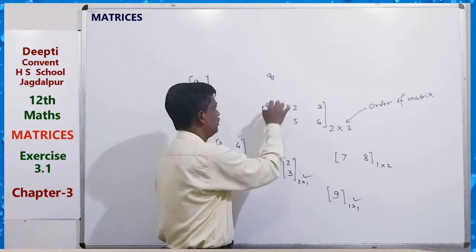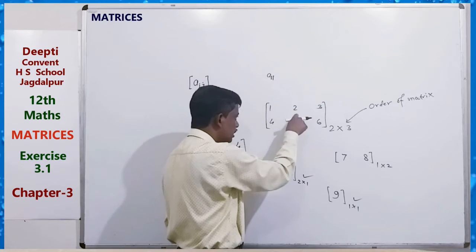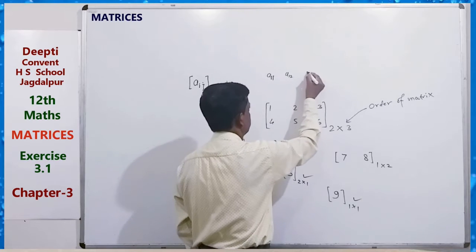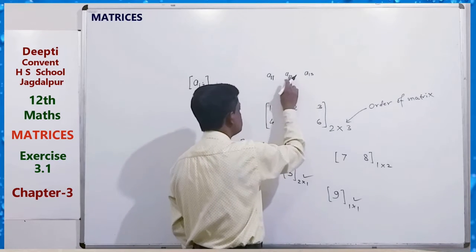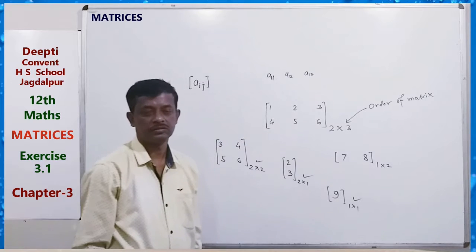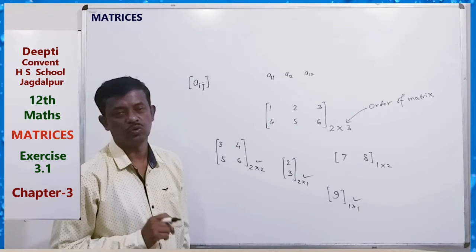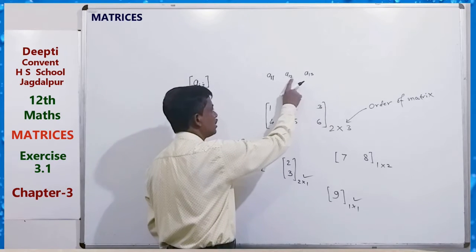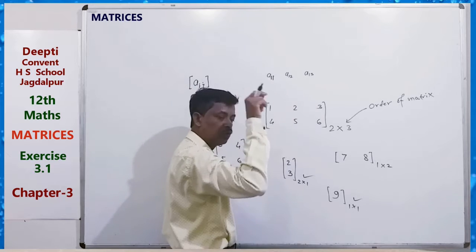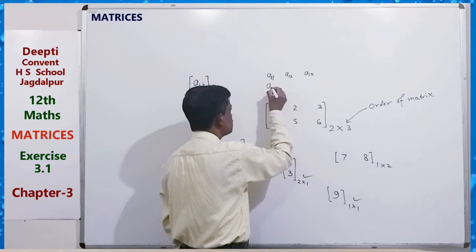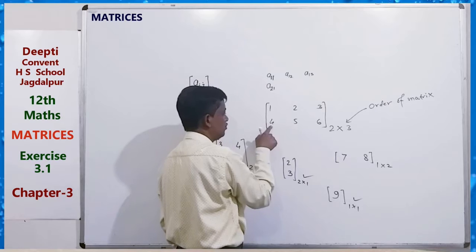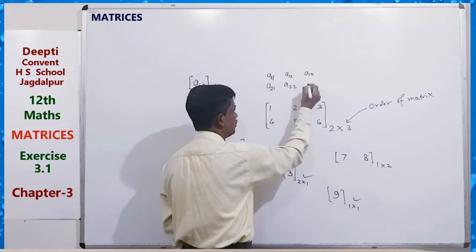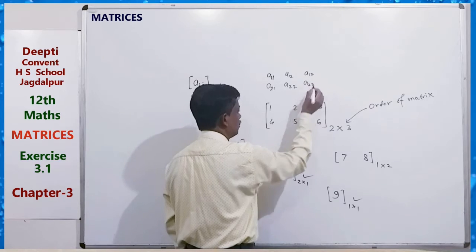This is first row, second column. First row, third column. It means the first index shows the row and the second index shows the column. So here second row, first column, second row, second column, second row, third column.